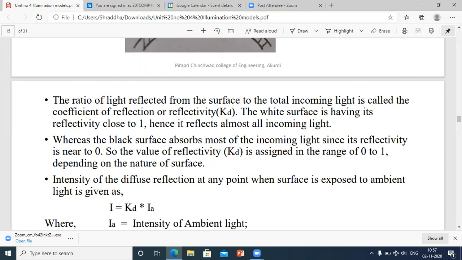Rather, it reflects the light, it throws back the light. This is the case with white surfaces. If you paint a room completely white, in daytime you can see that bright room. White is also a bright color, I agree, but it is a soothing color.